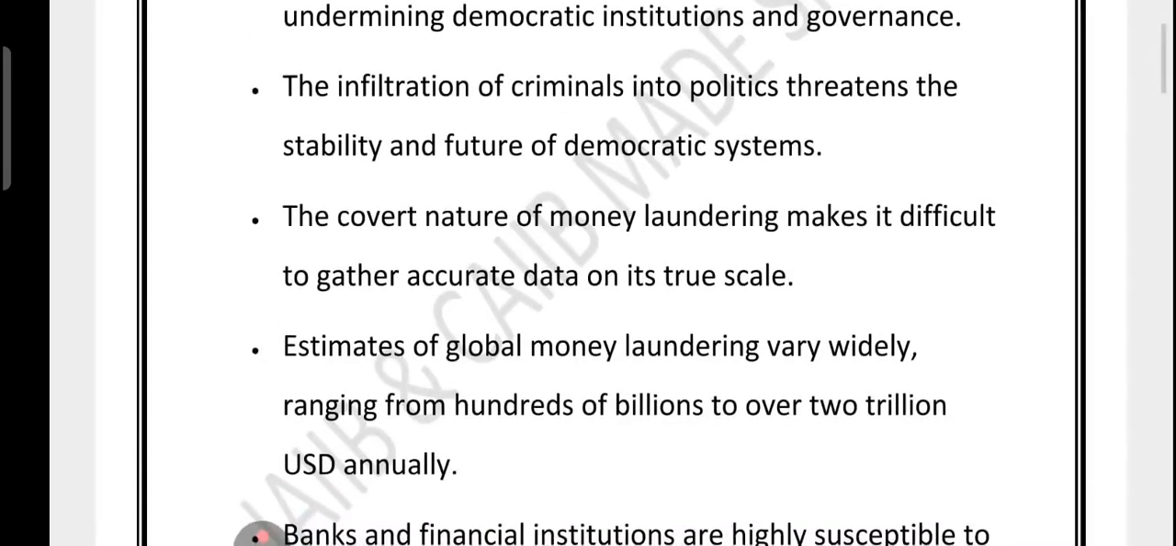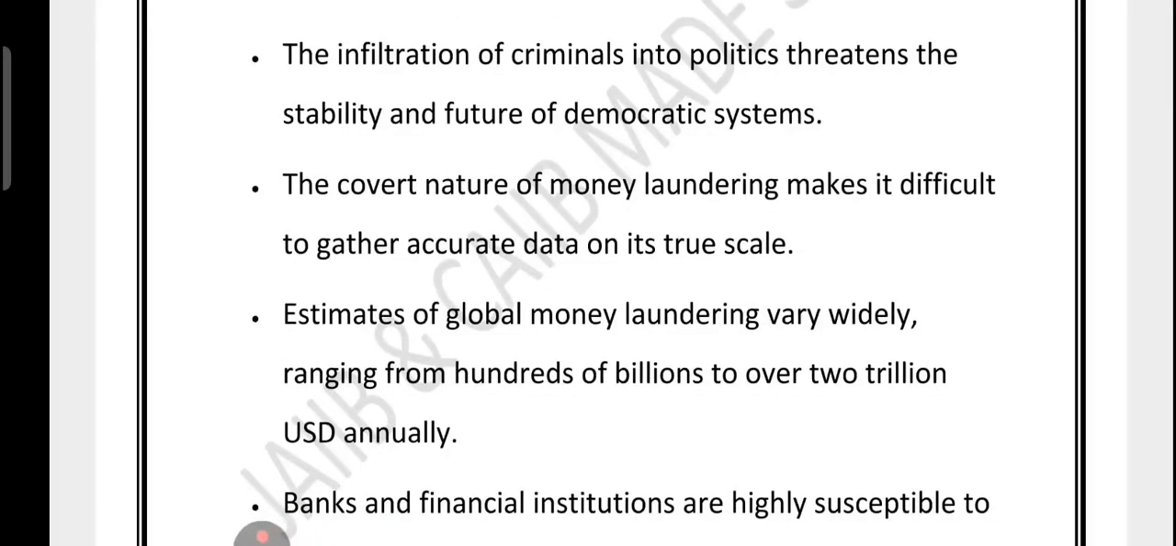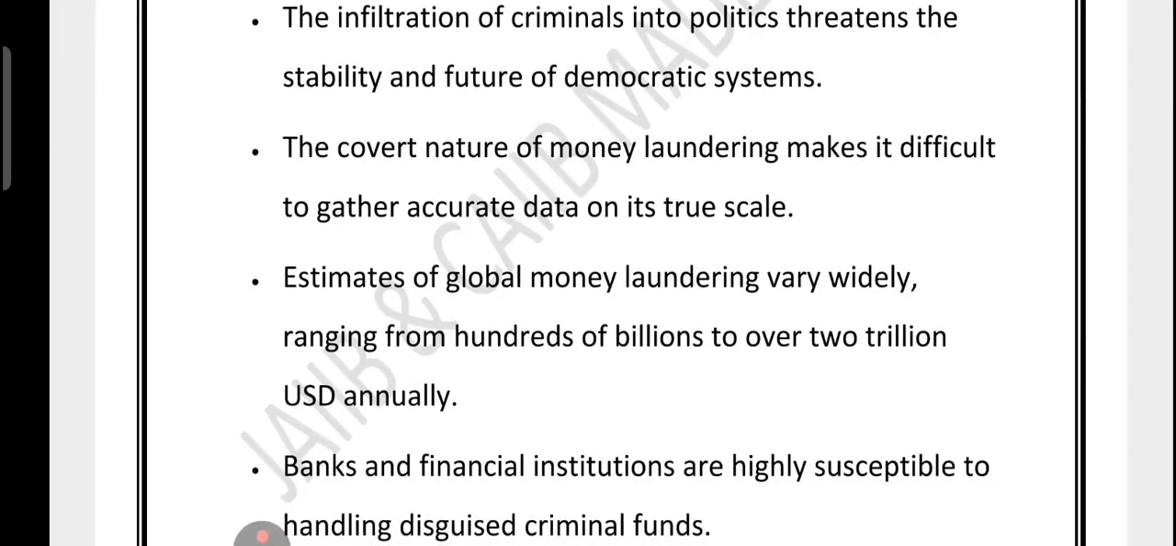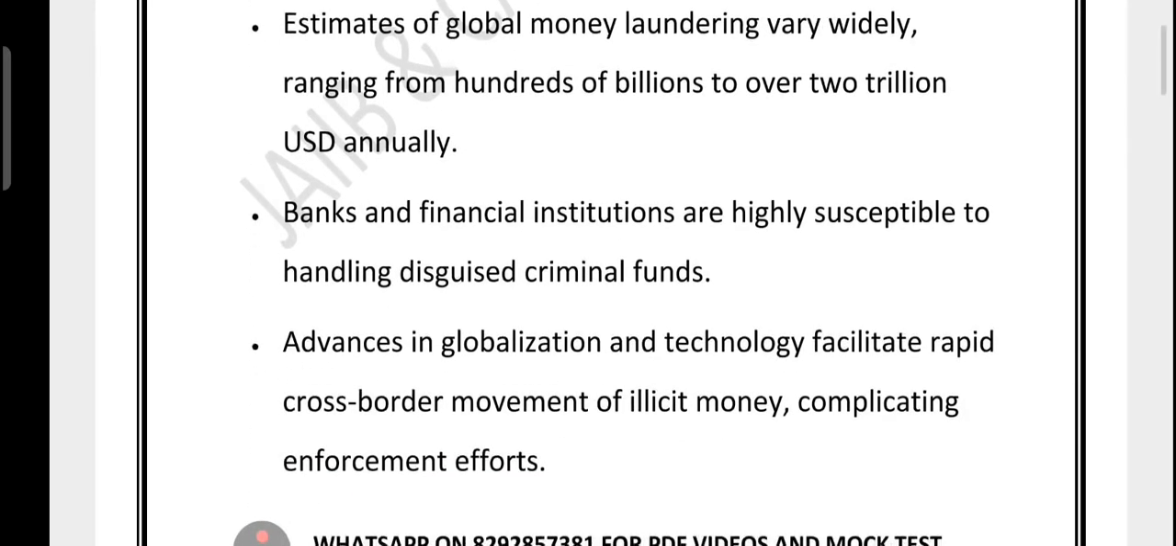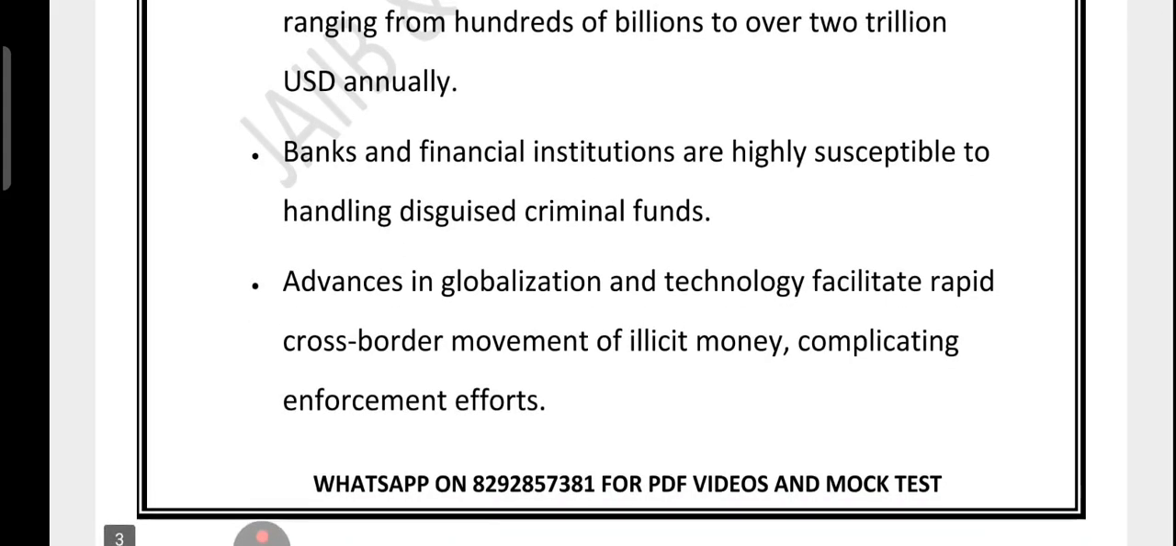In fact, when organized crime sneaks into politics, it is a direct threat to the stability and the future of democracy. The tricky part is that because money laundering is so secretive, no one knows exactly how big the problem is. Experts estimate it could be anywhere between hundreds of billions to over 2 trillion US dollars every year. Banks and financial institutions are especially vulnerable because disguised illegal money often passes through them. And with globalization and new technology, criminals can now move dirty money across borders almost instantly, making it even harder for authorities to track and stop it.